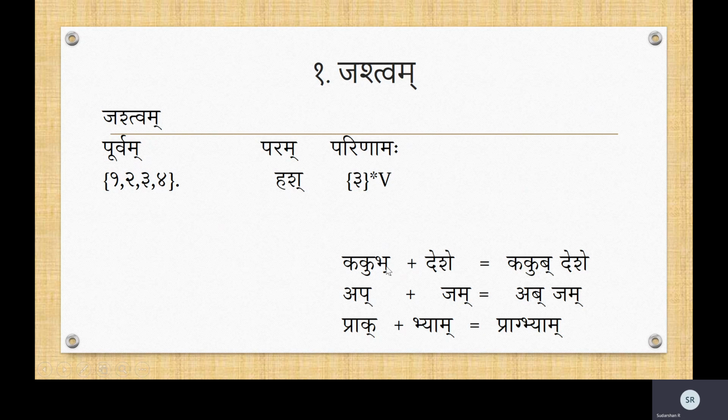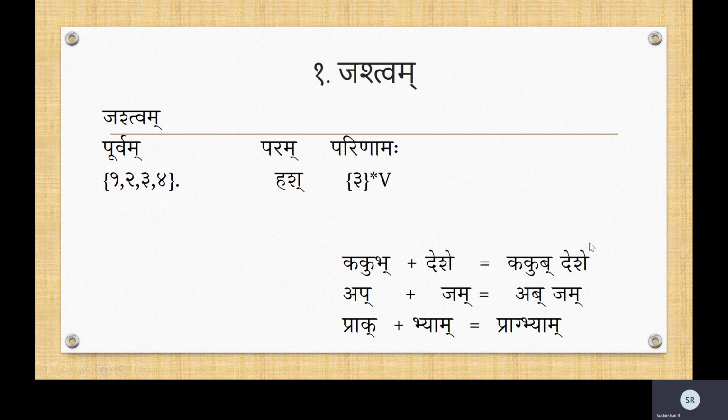So what are the Savarnas of Bha? Pa, Pha, Ba, Bha, Ma, because they belong to the same row. That is why it is called a Savarna. So what is the third letter of those Savarnas? Pa, Pha, Ba. Third letter is Ba. That changes to the third letter is what the Jashtva Sandhi is all about. It is quite simple if you understand the rule. So the Bha, Mahaprana, changes to the Alpa Prana Ba.